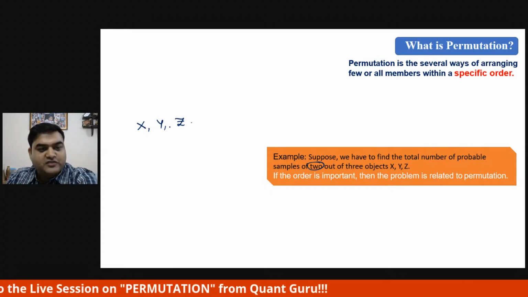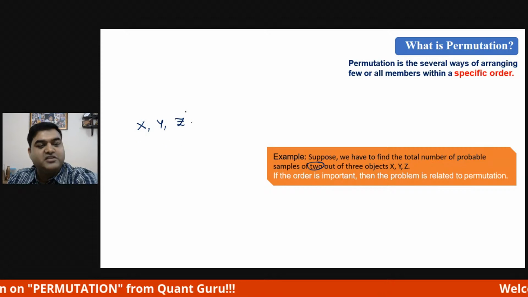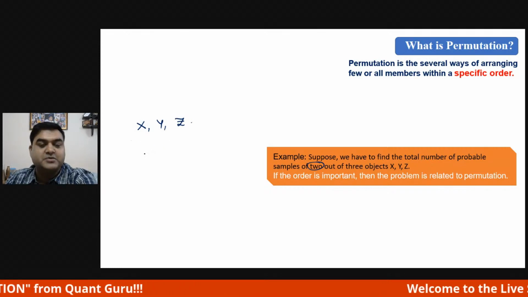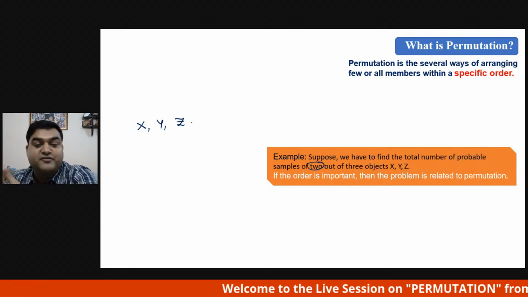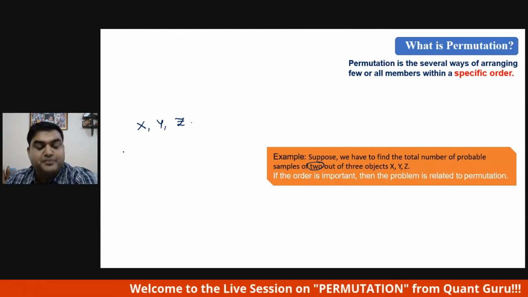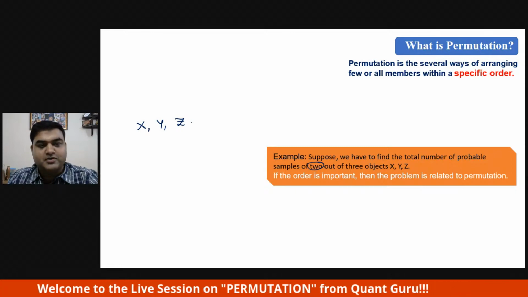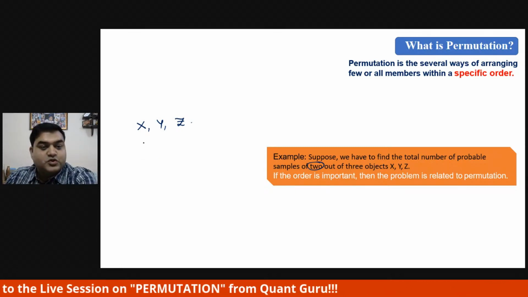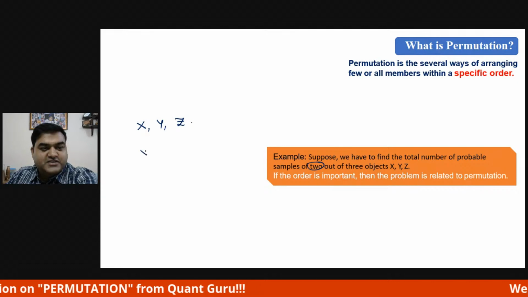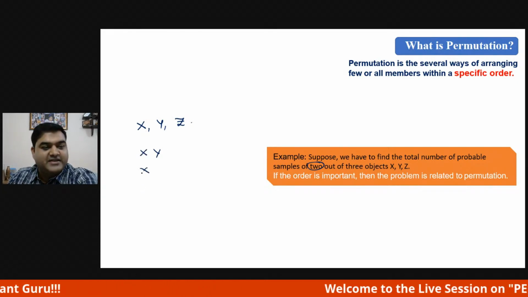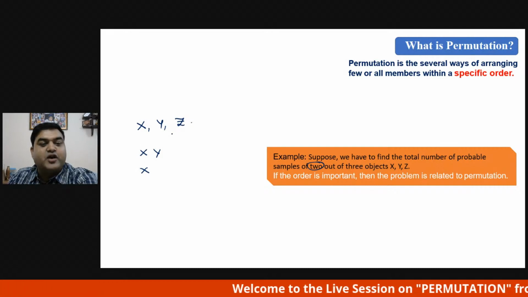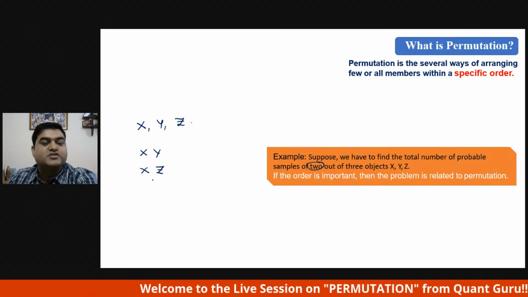So the question is, out of these 3 items, you have to choose any 2 and tell how many ways it can be formed, or how many probable samples can be there. So let's talk about that. First, you can choose X and then Y, correct? Now having X first, instead of Y, you can choose Z. So that is also there.